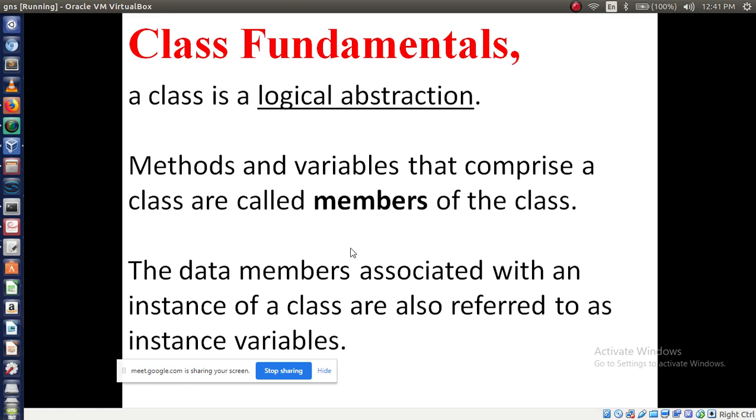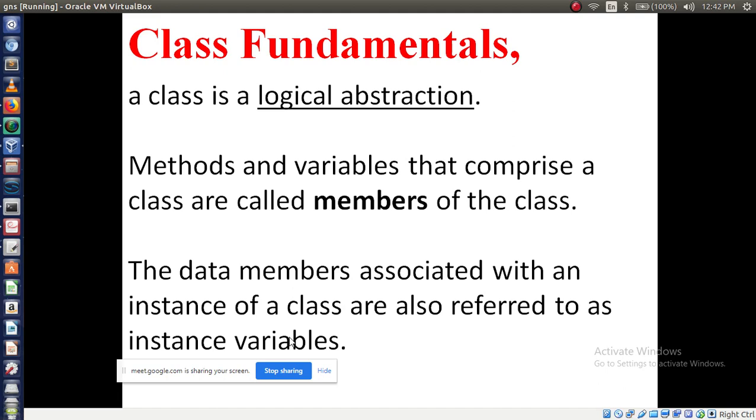The data members associated with an instance of class are also referred to as instance variables. So in C programming you have two types of variables, local variable and global variable. With the help of global variable we can access those variables throughout our program. I mean different kinds of functions also can access them.